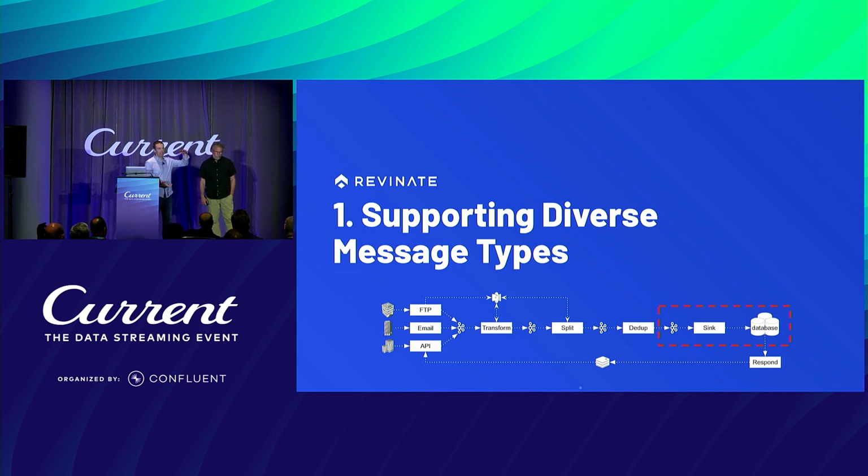It could be a giant payload that has hundreds or thousands of reservations and reservation events that we then need to split up. We do some deduplication, and ultimately we sync it to a database. So we'll revisit this graphic as we go through the presentation. But this first part, we're going to talk about the middle to tail piece of the pipeline, where we handle messages basically after we've put it into protobuf. How do we actually support these different types?